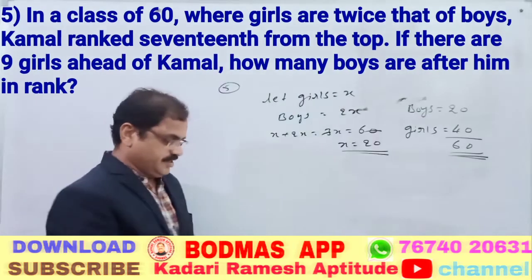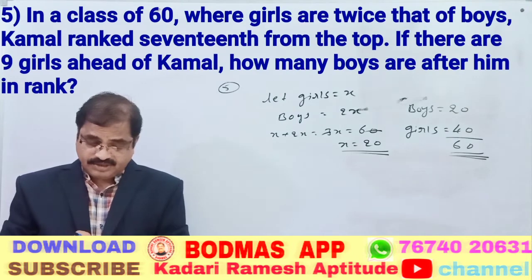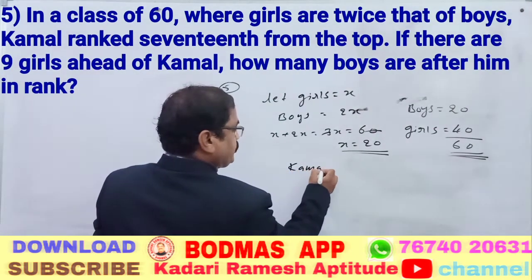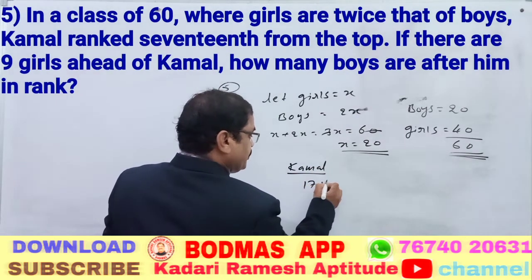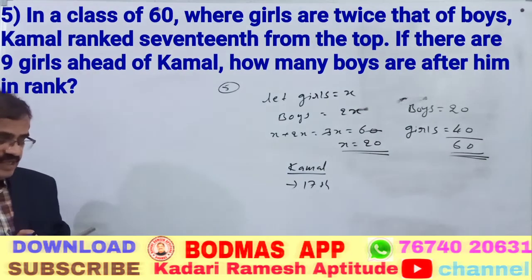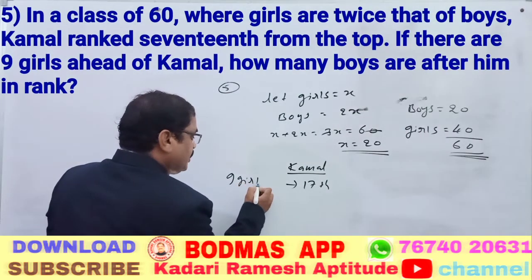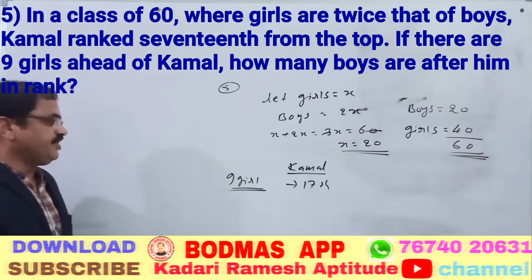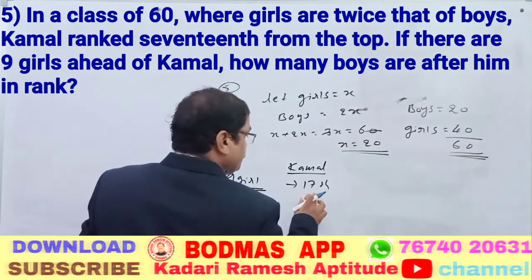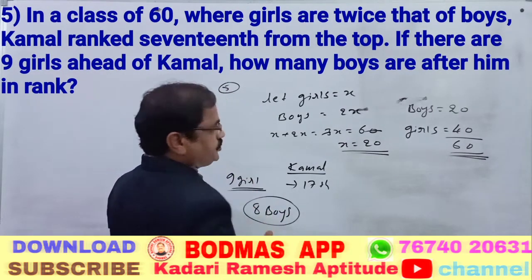Now come to the question part. Kamal's rank is 17th from the top. If there are 9 girls ahead of Kamal, so here 9 girls are there. So from the 17, if you subtract 9, then what will be there? Then 8 will be there. 8 boys will be there.